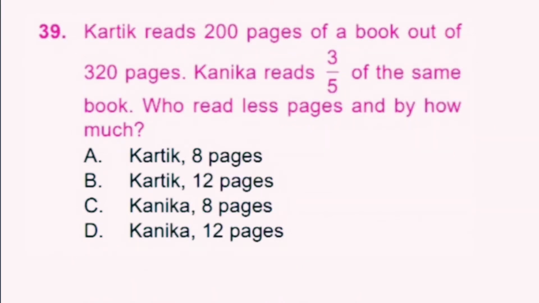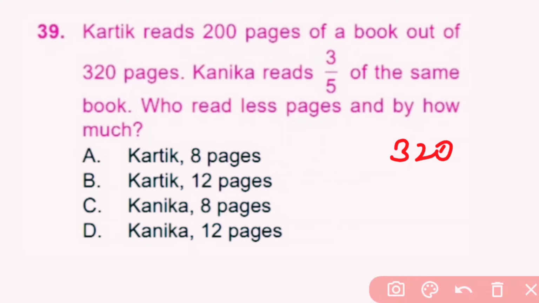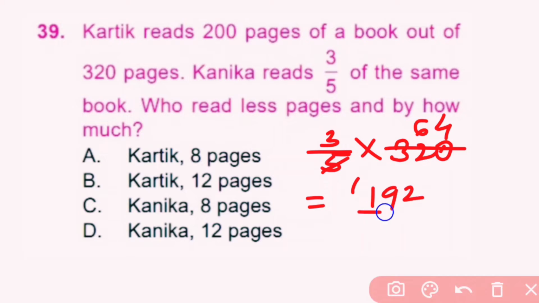Question number 39. Karthik reads 200 pages of a book out of 320 pages. Kanika reads 3 by 5 of the same book. Who read less pages and by how much? Karthik reads 200 pages out of 320, means total pages are 320. And Kanika reads 3 by 5 of the same book, means Kanika read 3 by 5 of 320. 3 by 5 into 320. 5 ones are 5, 5 sixes are 30, 2 remaining, 5 fours are 20 and 3 into 64 is 192. So Kanika reads 192 pages.